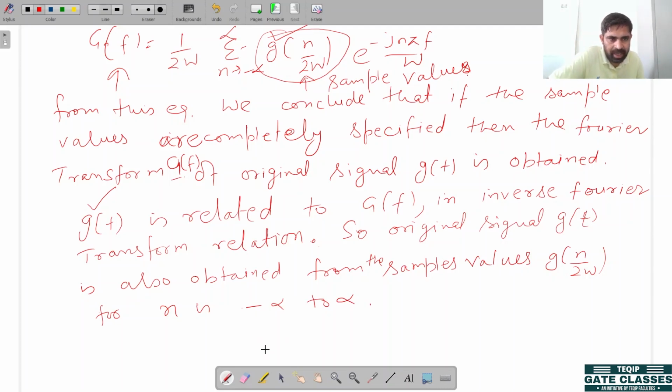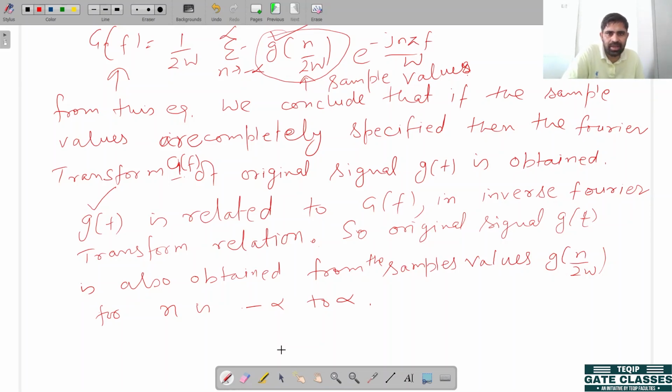So we can obtain our original signal by taking the inverse Fourier transform of G F. So the main conclusion is that we can obtain our original signal from the sample values G of n divided by twice omega, when n ranges from minus infinity to infinity. This is the main conclusion from this derivation.